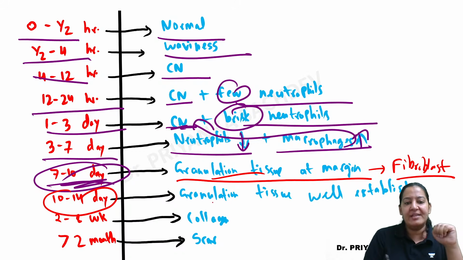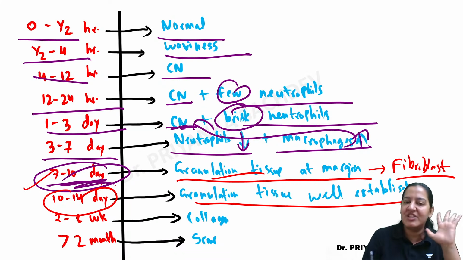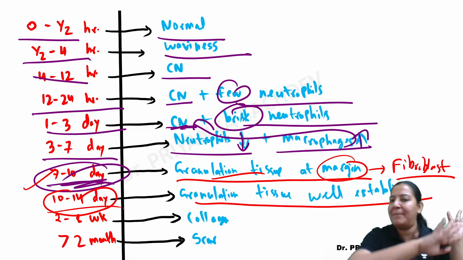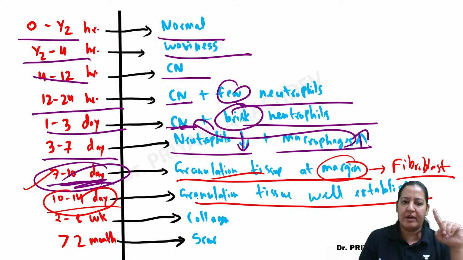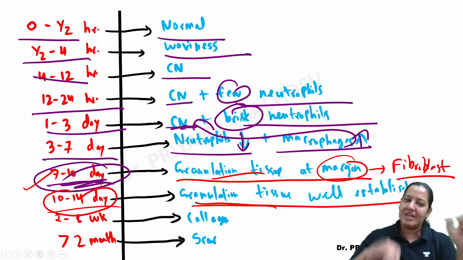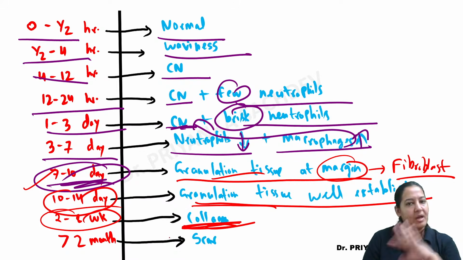At 10 to 14 days, granulation tissue will become maximum. At 7 to 10 days, it just started at the margin, and then gradually it will establish and the complete area will have only granulation tissue. All the dead muscle is already eaten up by the macrophages and replaced by the granulation tissue. After that, at 2 to 8 weeks, you will find only collagen, nothing else, no cells.